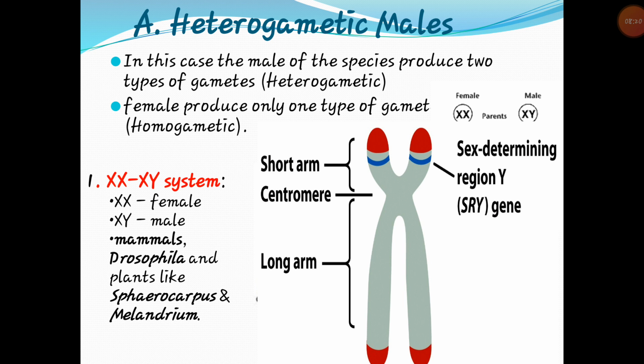Then the product of the SRY gene, called testis determining factor, is also present in adult male testes, and it exhibits a very dominating effect on the development of the sex phenotype, even in the presence of three or more X chromosomes.